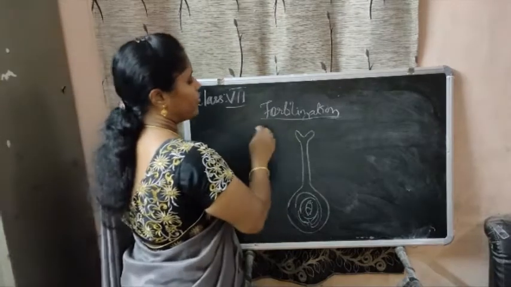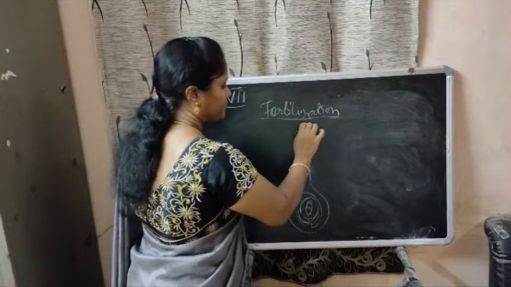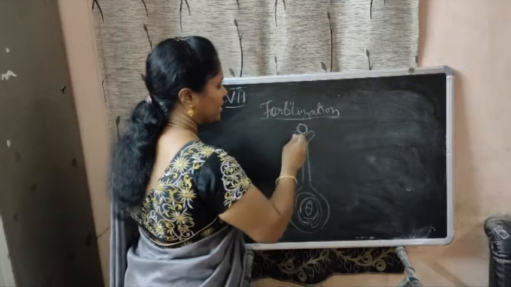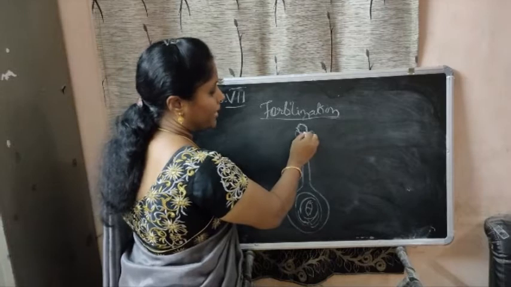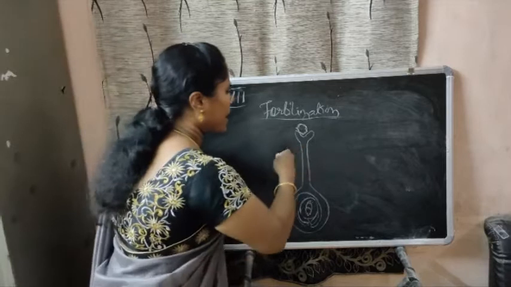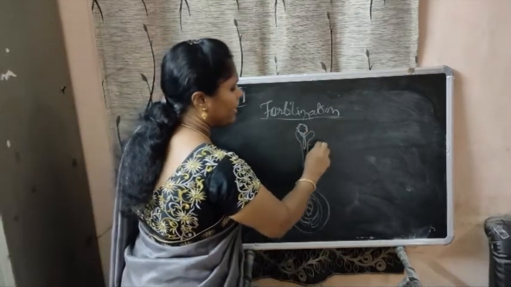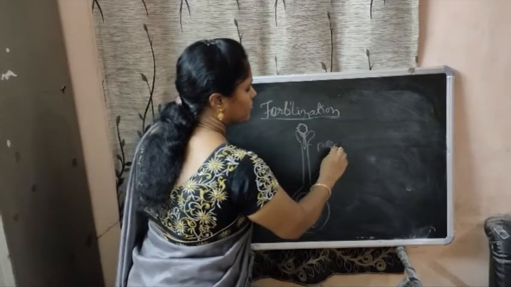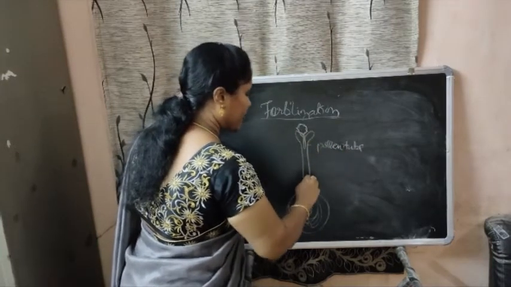Once the pollen grains reach the surface of the stigma, they start to germinate, and they form a tube-like structure which is called the pollen tube. This pollen tube starts to extend.